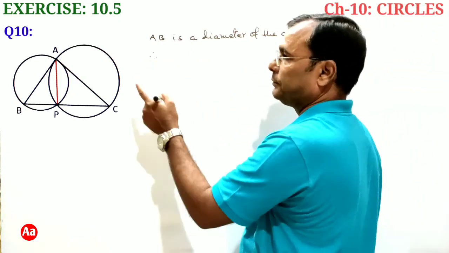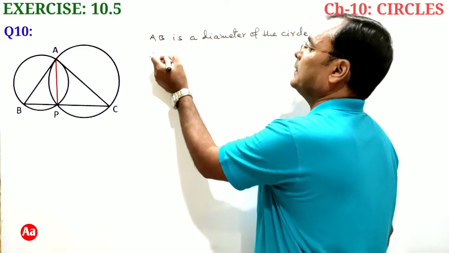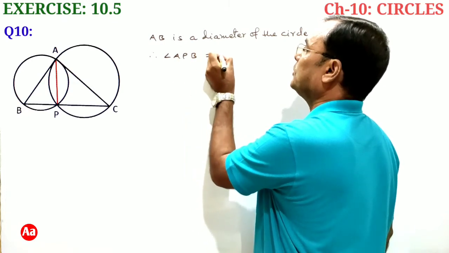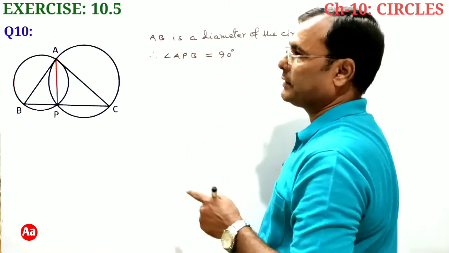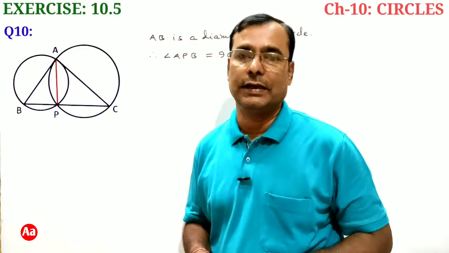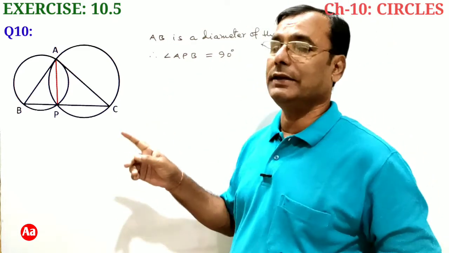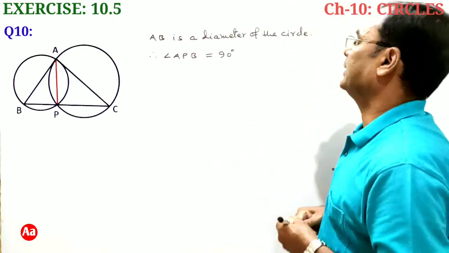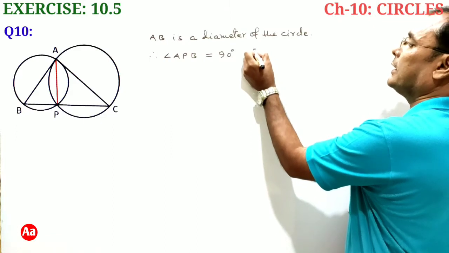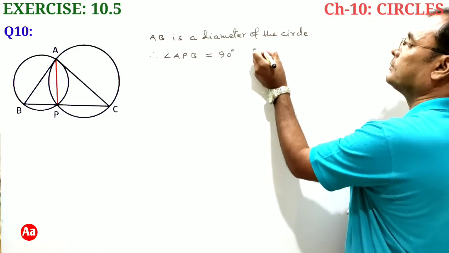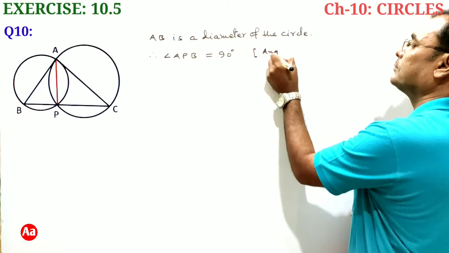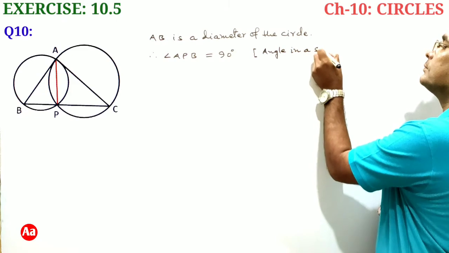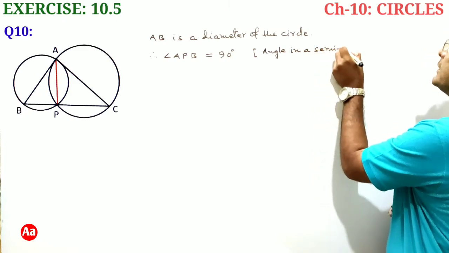So therefore angle APB is equal to 90 degrees, because AB is diameter and angle APB is an angle in semicircle APB, therefore it will be 90 degrees. So reason we can write, angle in a semicircle